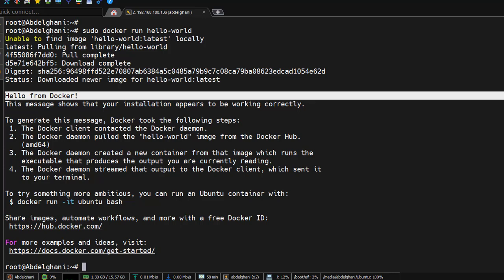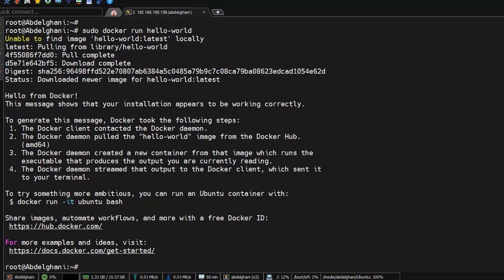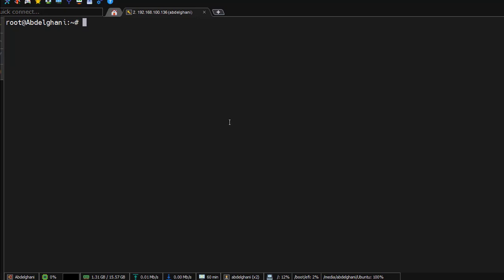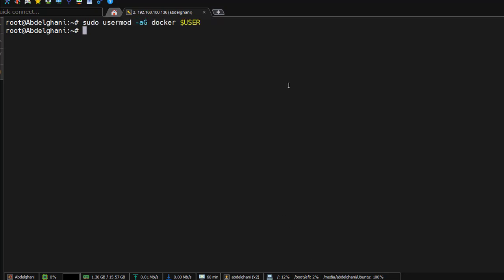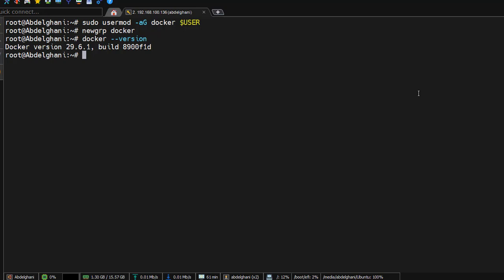Step 12. Run Docker without sudo. By default, Docker commands require sudo privileges. If you'd like to run Docker commands without typing sudo every time, you can add your current user to the docker group. After running the command, either log out and log back in, or use newgrp docker to apply the new group membership.